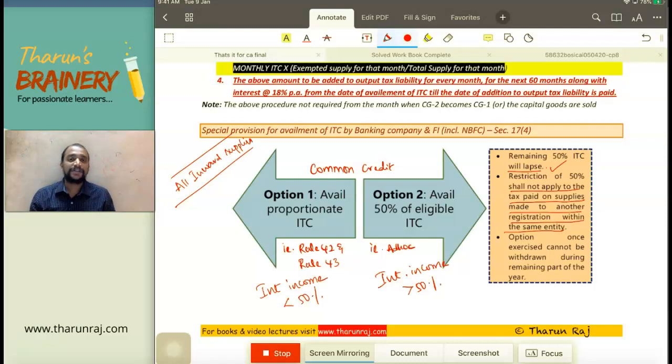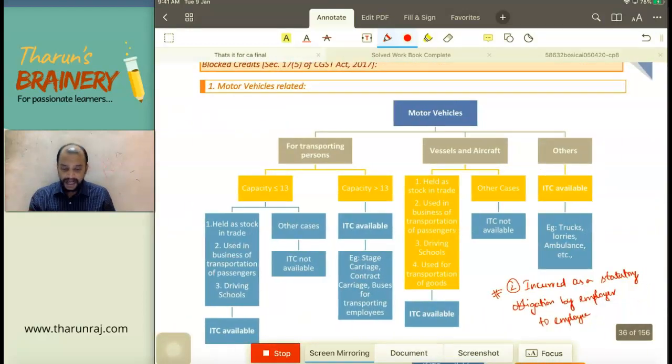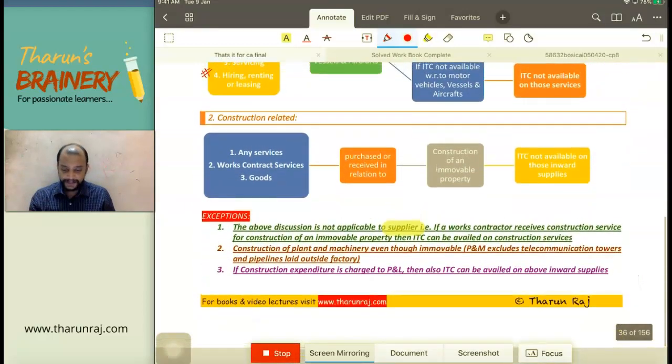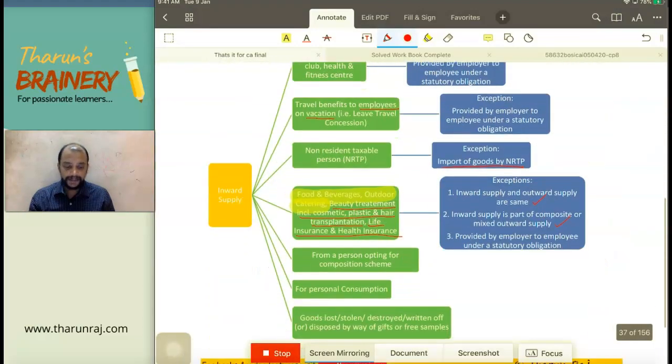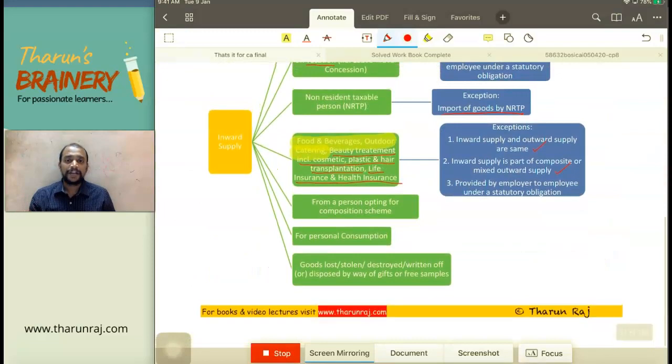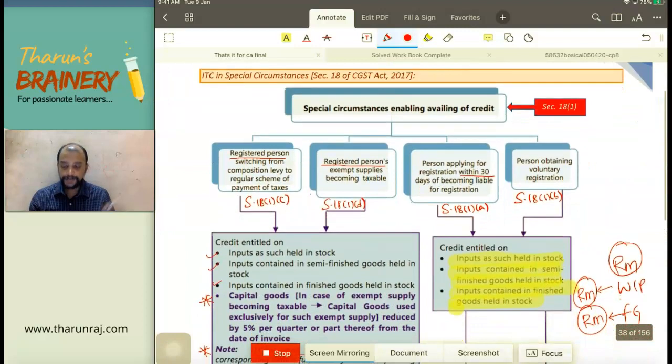That is with respect to section 17 subsection 4. With this, section 17 is over. We already completed blocked credits, and the remaining portion we have completed, and now we are proceeding to input tax credit in special circumstances. Section 18, input tax credit in special cases.